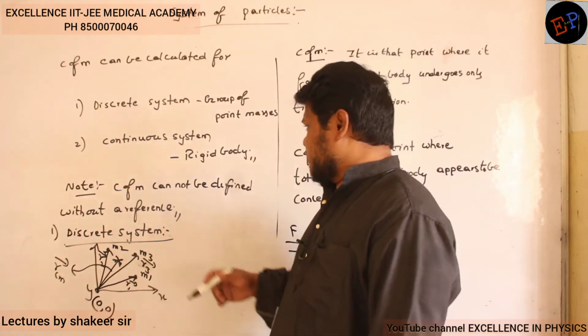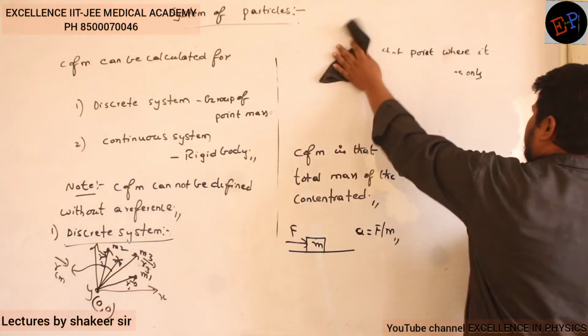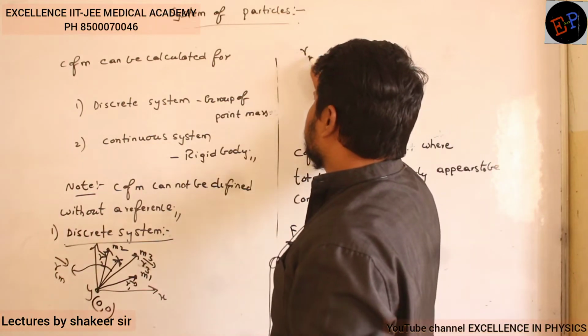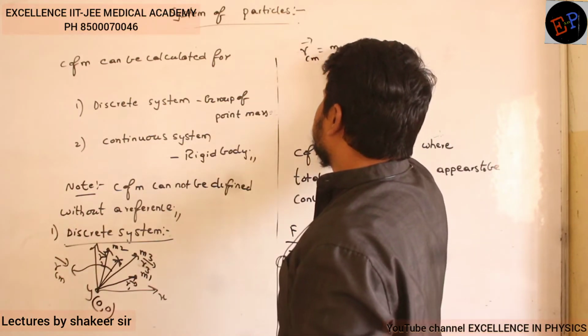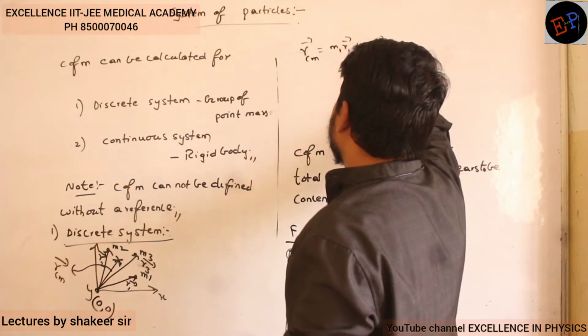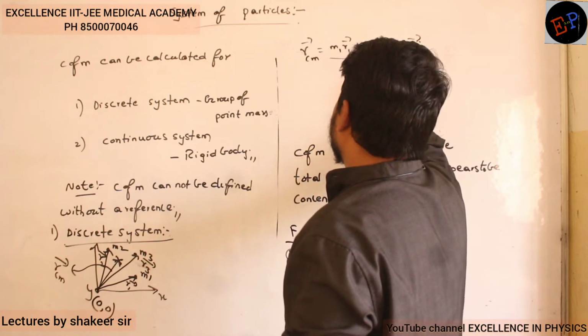So how can I calculate the equation for center of mass? There is some derivation which I am not doing, so I am directly writing the equation. r center of mass is equal to m1 r1 dash plus m2 r2 dash plus m3 r3 dash, divided by m1 plus m2 plus m3.